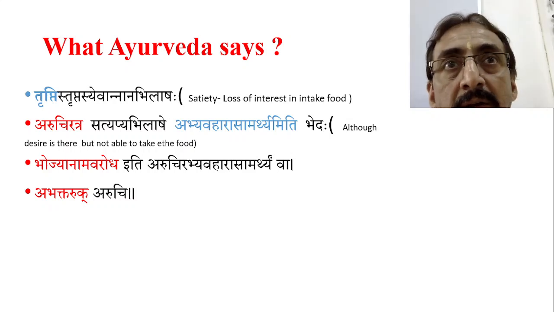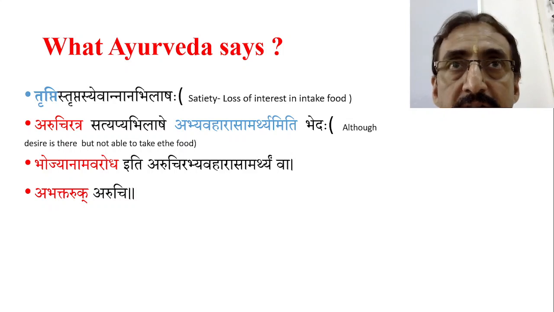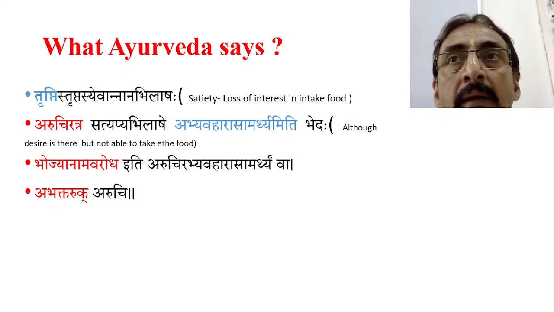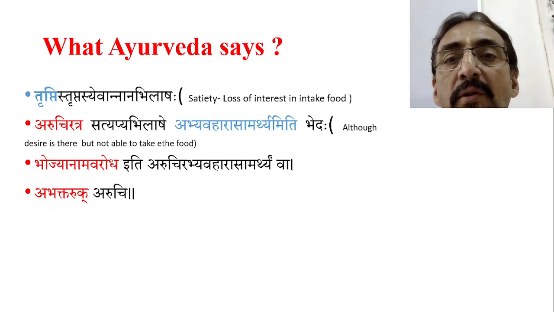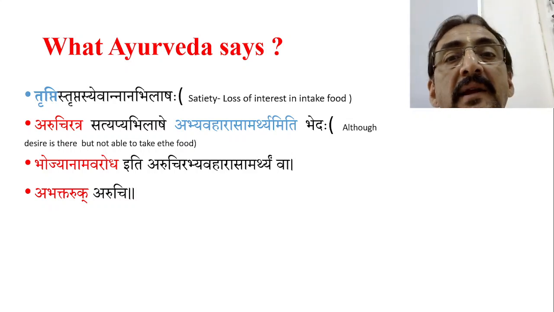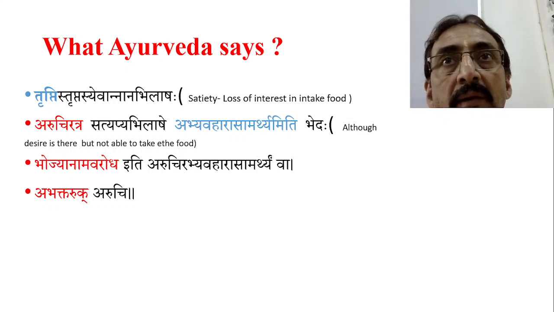Because of psychological causes also, the satiety center may not be working, or it is saturated. But annannabhilasha means there is loss of interest in taking the food. This is one important word: annannabhilasha.